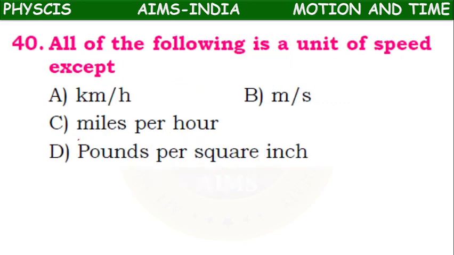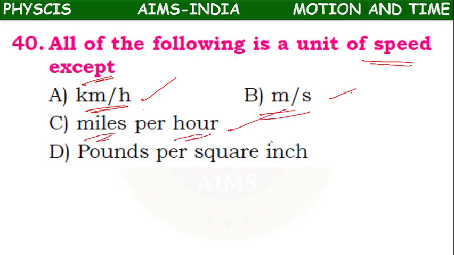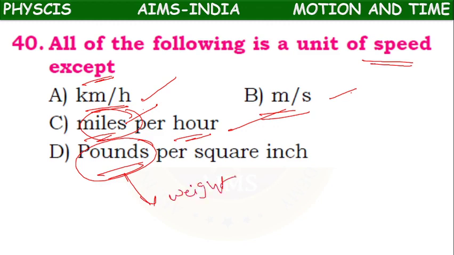All of the following is a unit of speed except. Kilometer per hour, unit of speed. Meter per second, unit of speed. Miles per hour, unit of speed, because miles are used to find distance. Pounds, pound is used to measure weight, not distance, not time. So D option, the remaining 3 are units of speed except D option.